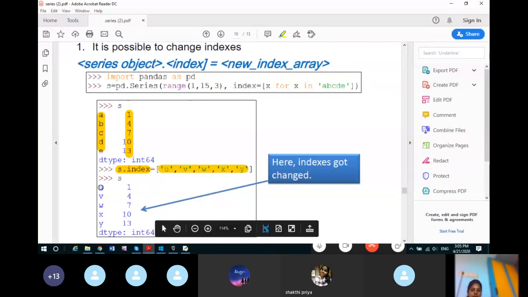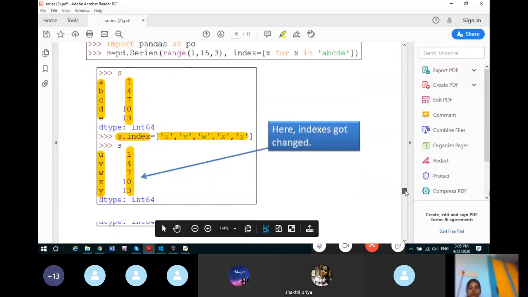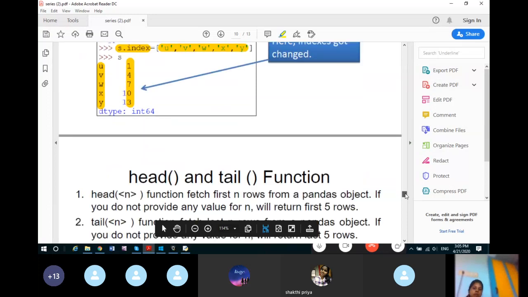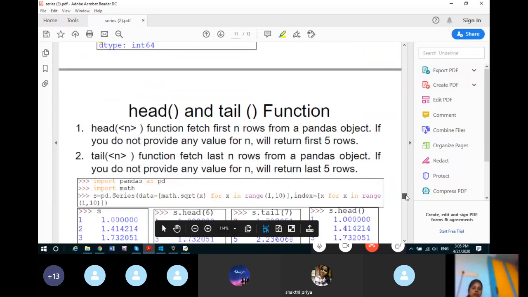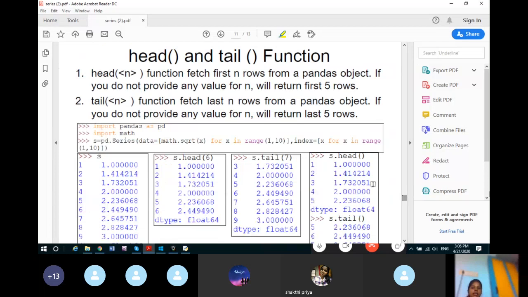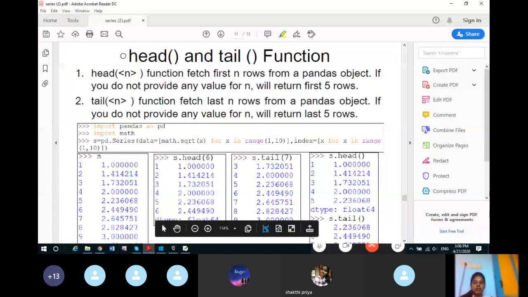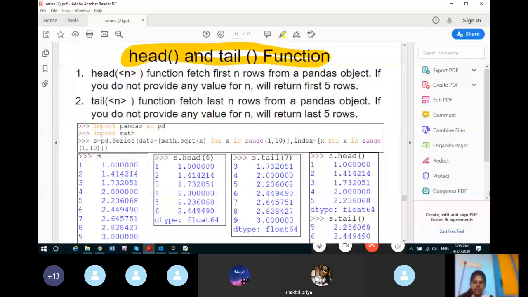Now again, the next operation: head and tail functions. This is a very important topic. You can consider it very important, because one question always comes from head and tail operations in series, and in data frame also the same function is there. So what is the head function? Because it is a function, it has parentheses. In the parentheses you must mention a number.